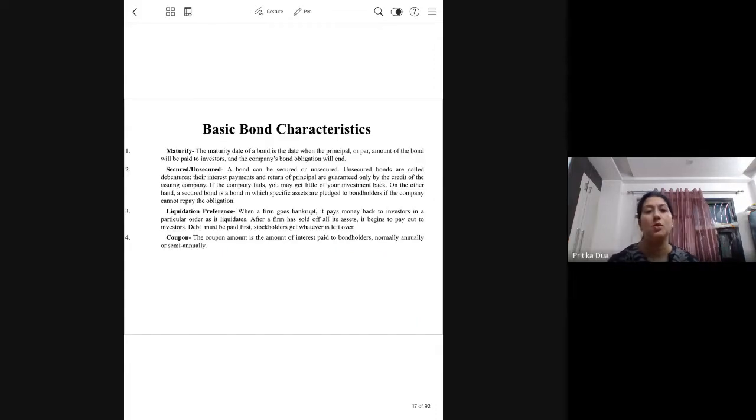So basic bond characteristics: they have a maturity date defined. They can be secured or unsecured. Generally secured ones we call bonds. The unsecured are known as debentures.